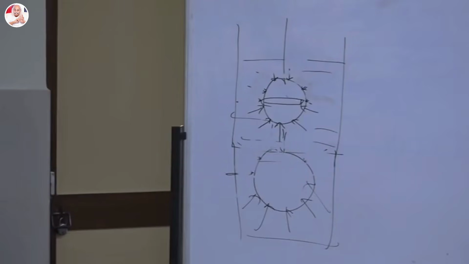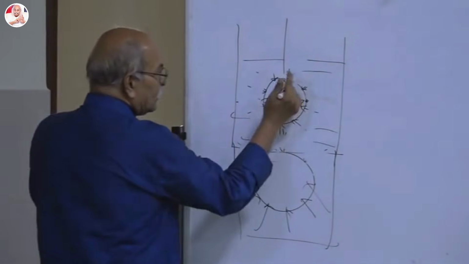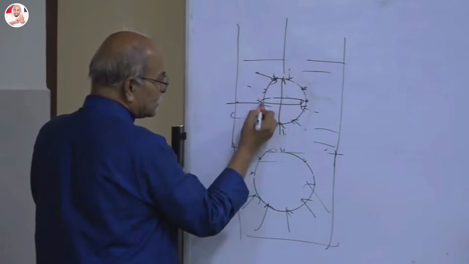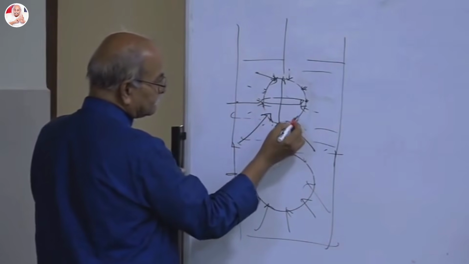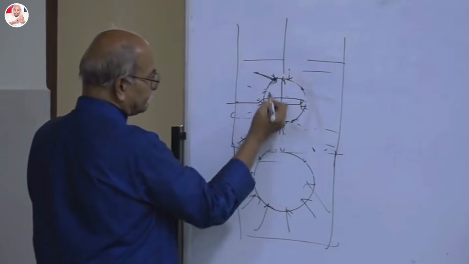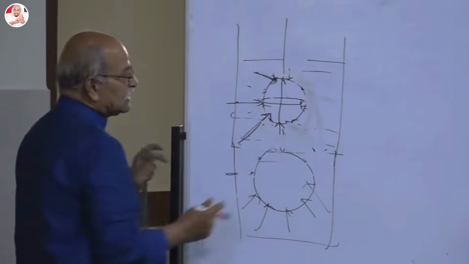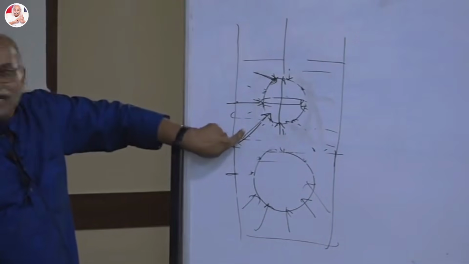Now if you look at the left hemisphere, these forces, these ones. In the vertical direction, you have a downward component as well as an upward component.